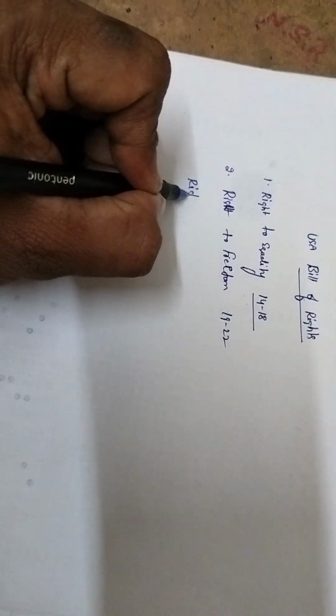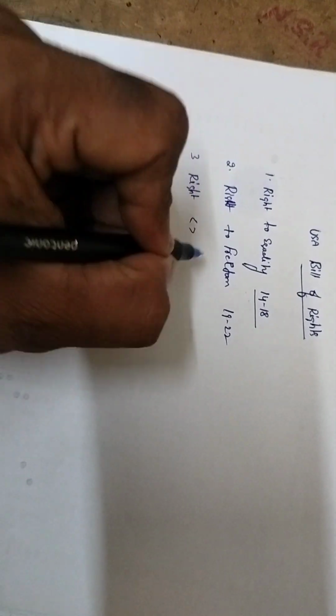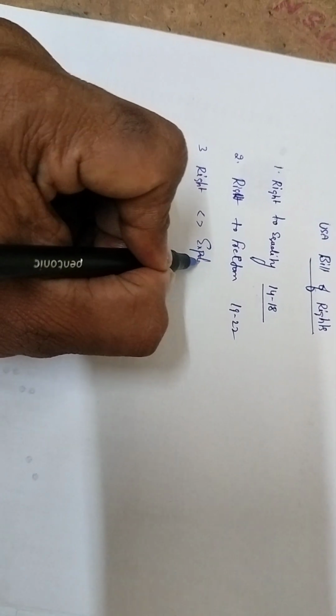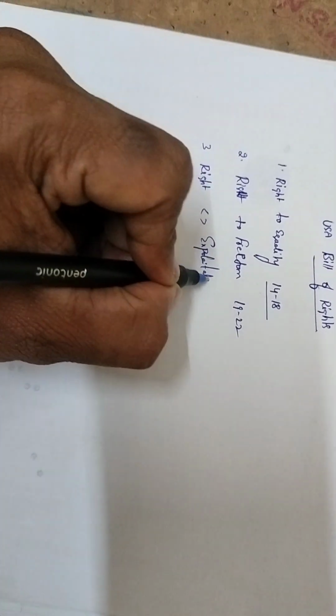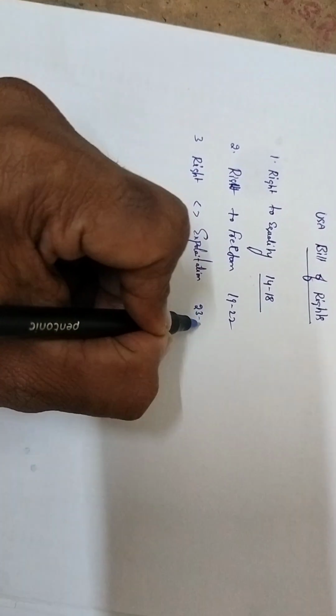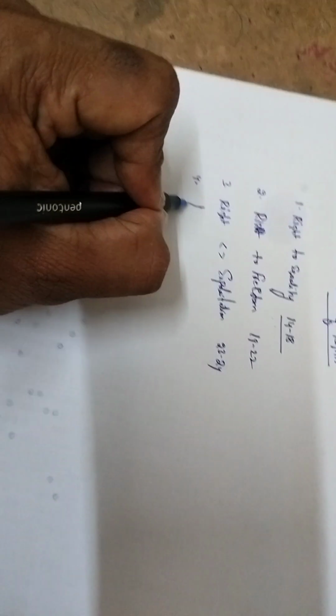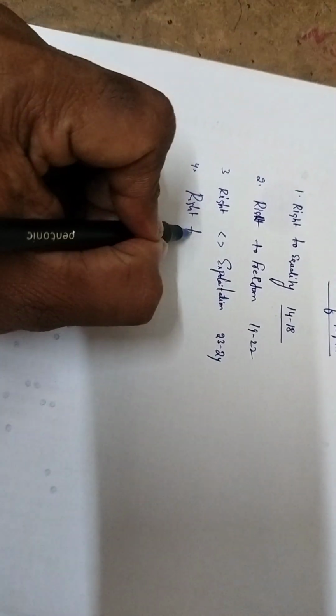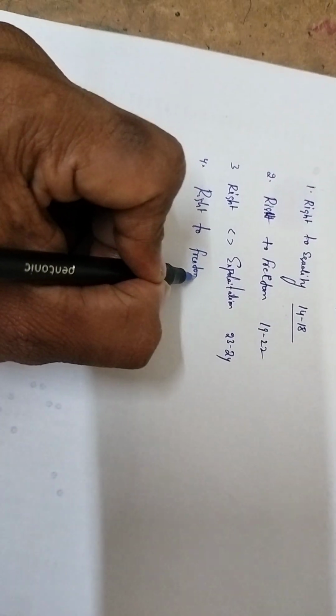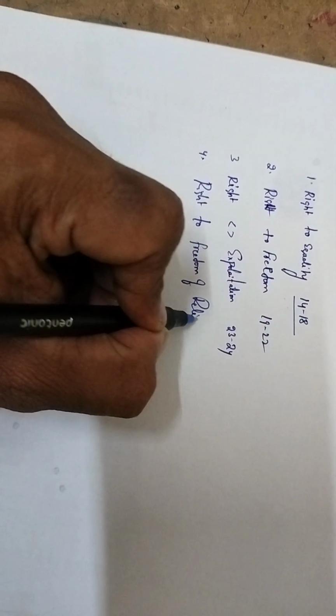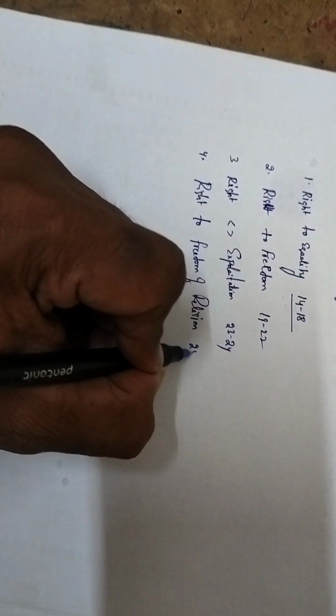Third one is right against exploitation, Articles 23 and 24. Fourth one is right to freedom of religion, Articles 25 to 28. Then cultural and educational rights.